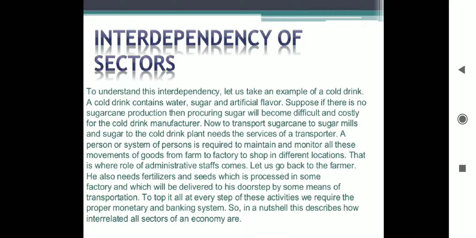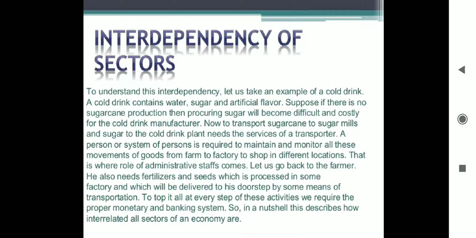To understand this interdependency, let us take an example of cold drink. A cold drink contains water, sugar and artificial flavor. Suppose there is no sugar cane production, then procuring sugar will become difficult and costly for the cold drink manufacturer. Now, to transport sugar cane to sugar mills and sugar to the cold drink plant needs the service of a transporter. A person or system of persons is required to maintain and monitor all these movements of goods from farm to factory to a shop in different locations. That is where the role of administrative staff comes in.